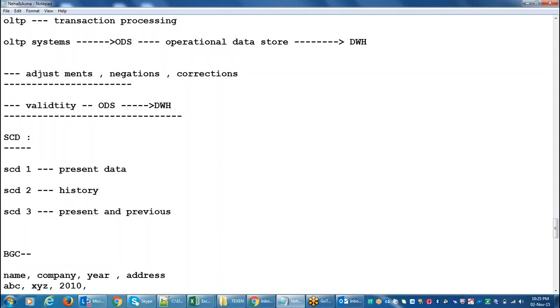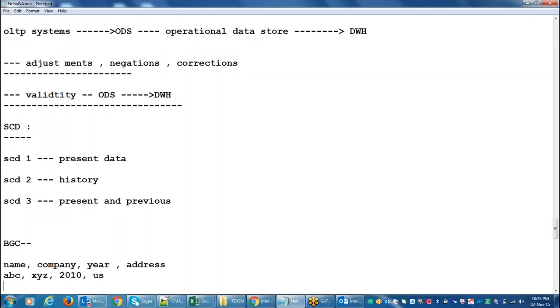What is the particular address in 2010, where that particular person is staying at that period? For example, at that time he is staying in the US.